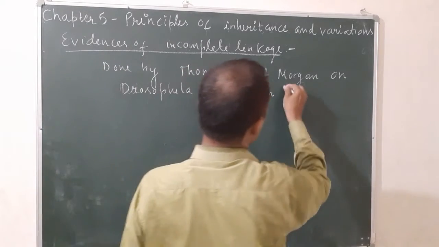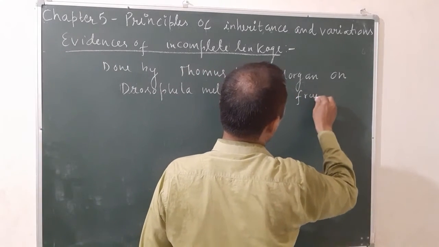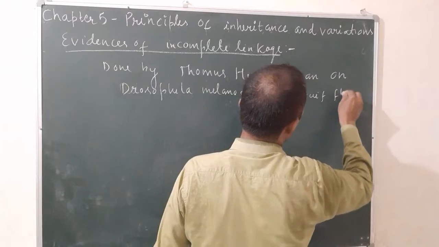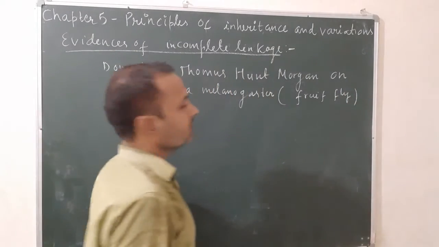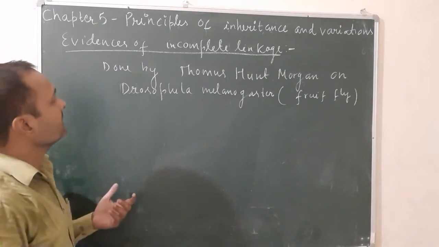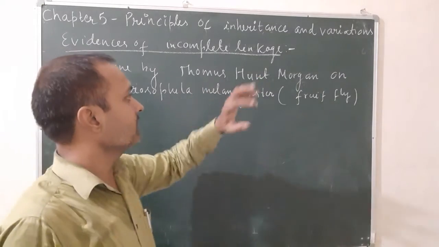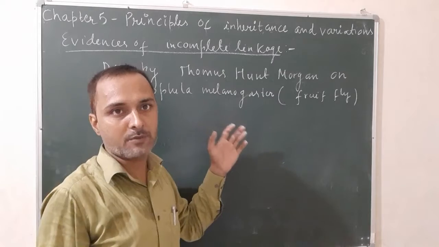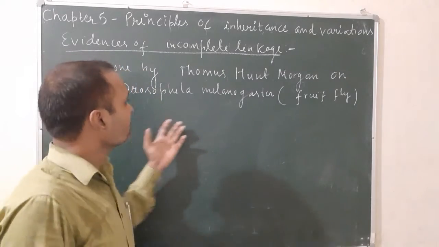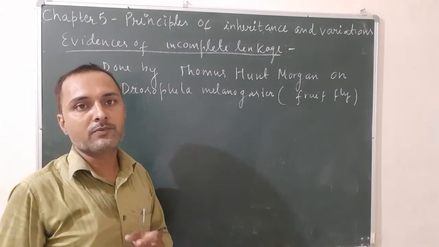So once again, the experimental evidence of incomplete linkage was given by Thomas Hunt Morgan, also known as Morgan's experiment on Drosophila melanogaster.